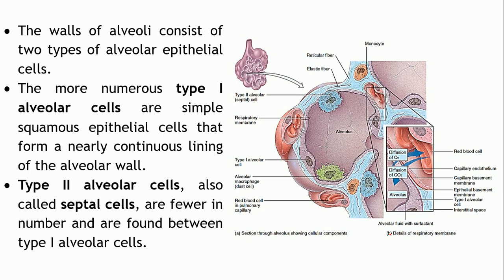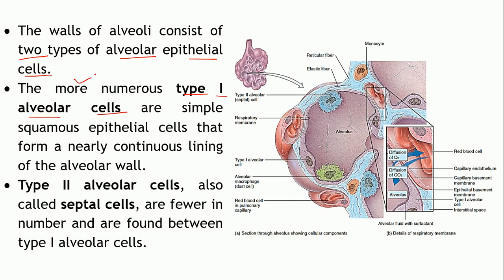Now coming to the composition of the walls of these alveoli. The walls of alveoli comprise two types of alveolar epithelial cells. The first one is the type 1 alveolar cells. These are more numerous.